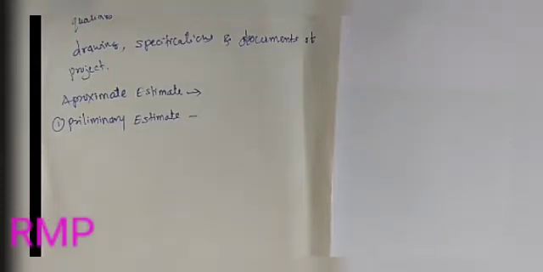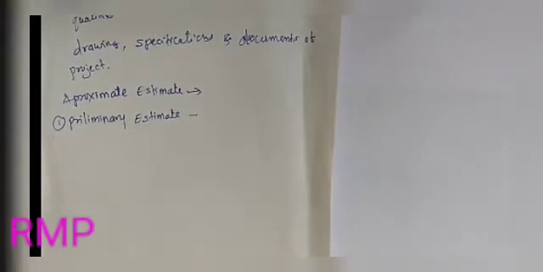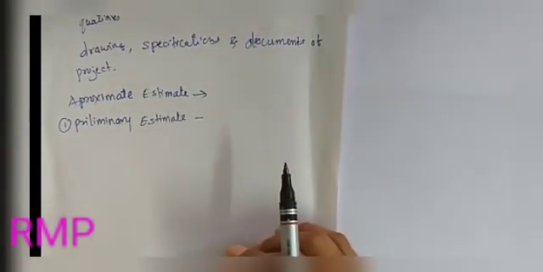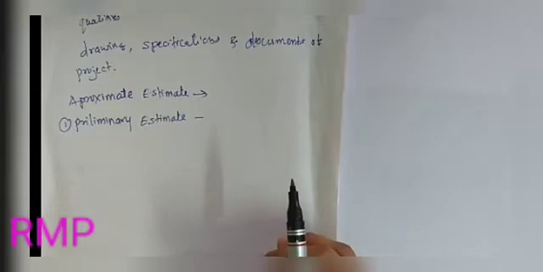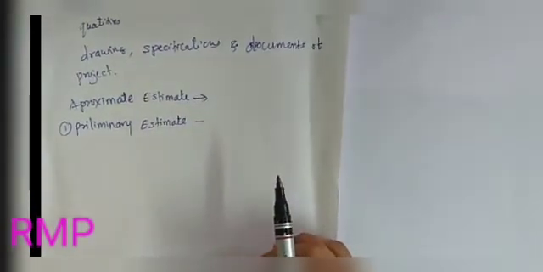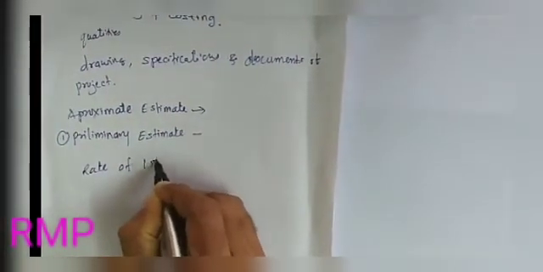Commonly, the approximate estimate is calculated relevant to previous experience. For example, to calculate the estimate for a house, a previously and recently completed similar house will be considered, and here the estimator already knows the rate per 1 square meter area.